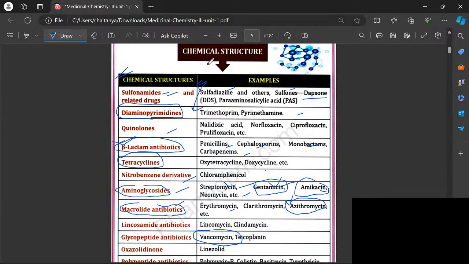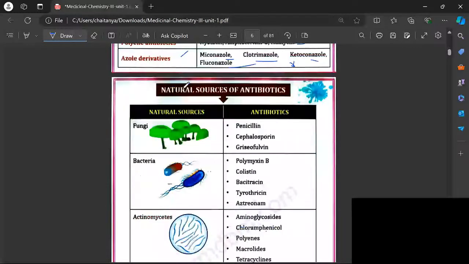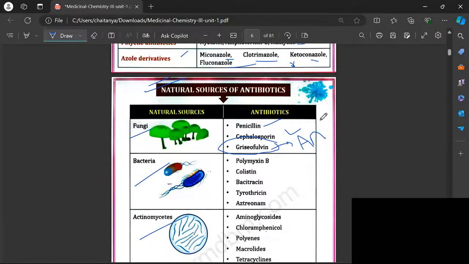These antibiotics are classified based on the chemical structures. Now we are going to see the classification based on source, which means fungi is a natural source, bacteria is a natural source, actinomycetes is a natural source. From fungi, we get different types of antibiotics: penicillin, cephalosporin, and griseofulvin. Griseofulvin is an antifungal drug. This is not an antibacterial drug. This is an antifungal drug.